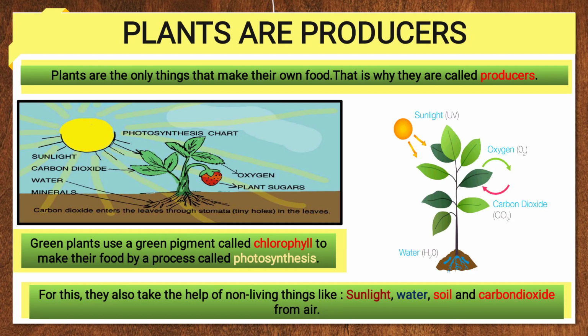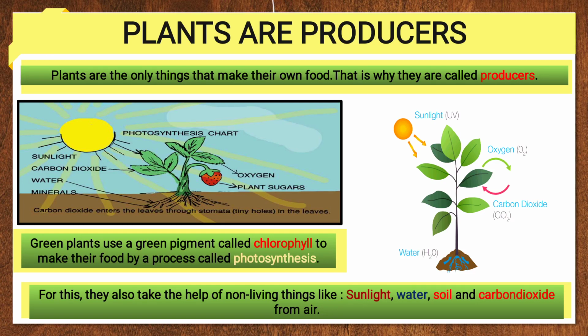For this they also take the help of non-living things. So we'll understand here, plant is the living part of the environment. Now the plant will depend on non-living things like sunlight, water, soil, carbon dioxide from air. They all are the non-living part of the environment. Without all these parts, the plant will be unable to make its own food, means photosynthesis will not occur.